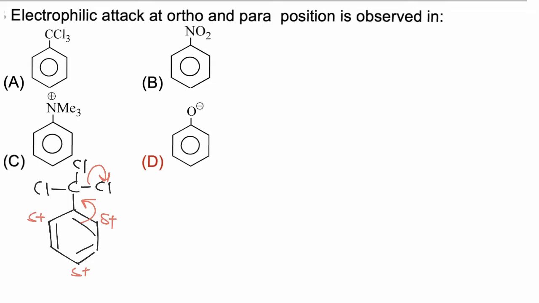So electron density will be decreased at the ortho and para positions, so the electrophile will attack at the meta position. So any electron withdrawing group present on the benzene ring will be meta directing.